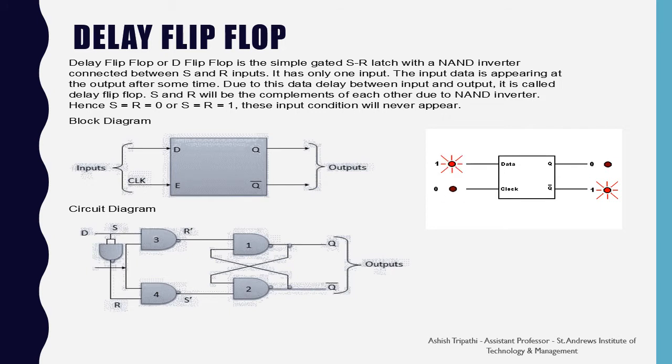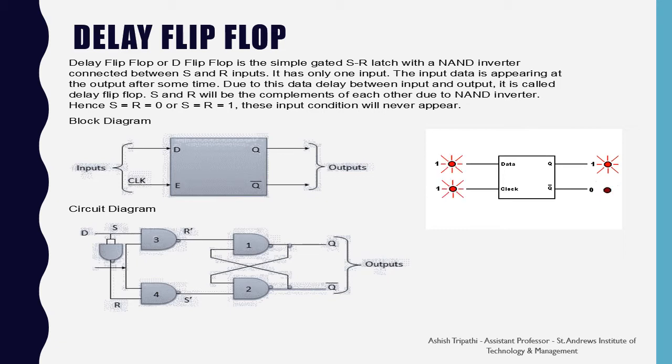Here, whenever the S value is 0, then the R value will be 1, and when the S value is 1, then the R value will be 0. So this change of the values results in some delay of the output. Hence, it is known as the delay flip-flop. On the right hand side, you can see the functioning of the delay flip-flop.